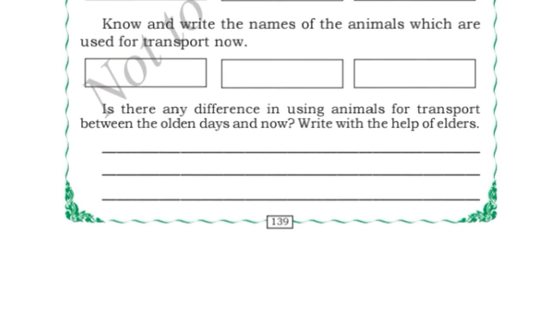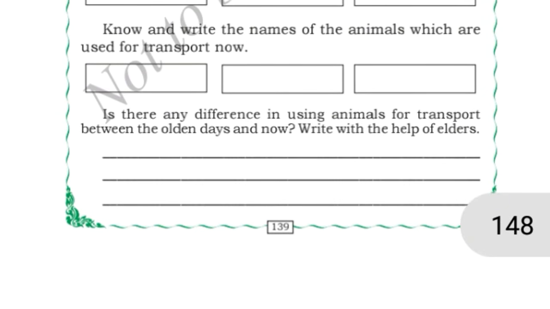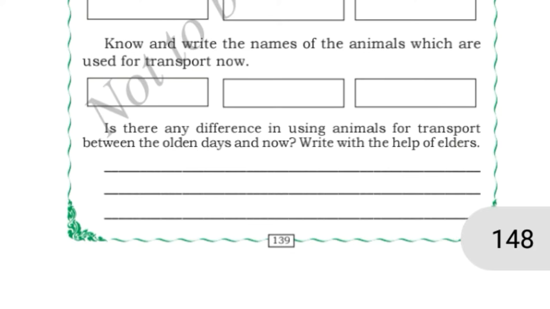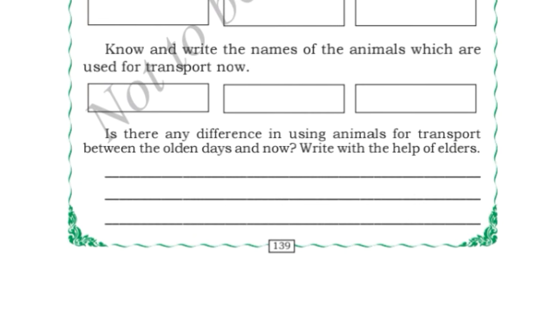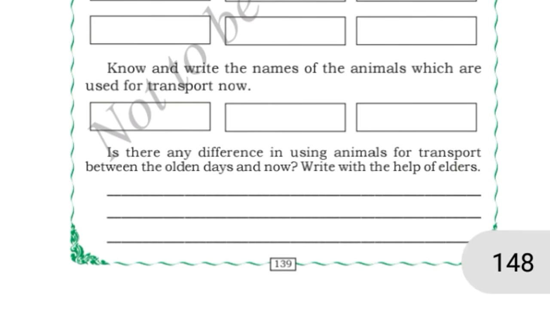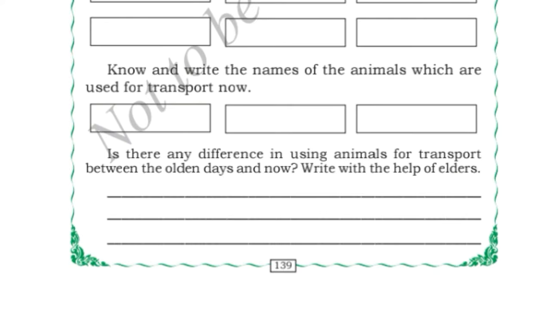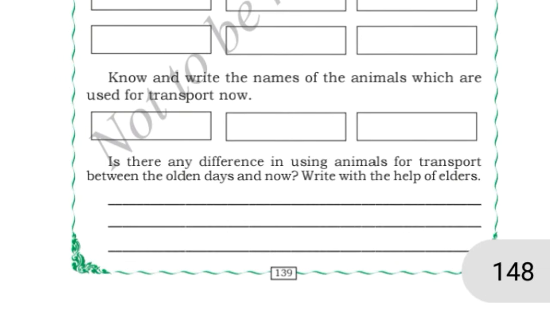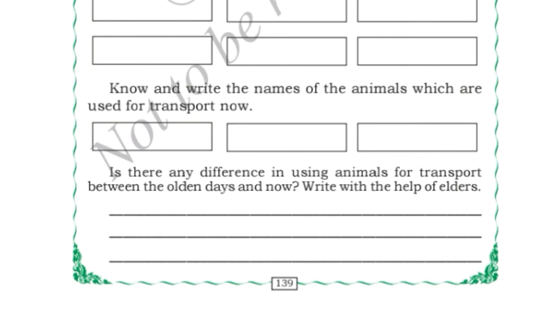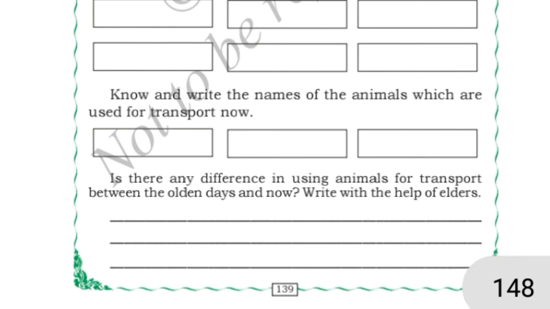Okay, now is there any difference in using animals for transport between the olden days and now? See children, in the olden days and now there is not a lot of difference, but nowadays people do not use the donkeys to carry the loads, but camels, bullocks and horses are used now also to carry the loads.